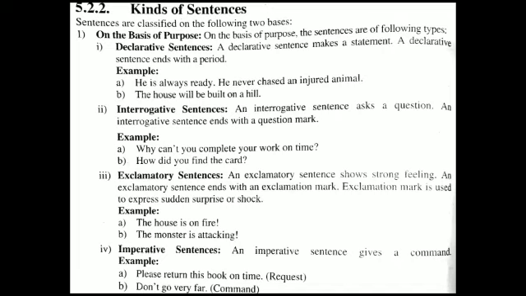Next, kinds of sentences. Sentences are classified on the following two bases. Number 1, on the basis of purpose. On the basis of purpose, the sentences are of following types. Number 1, declarative sentences. A declarative sentence makes a statement. A declarative sentence ends with a period. For example, he is always ready. He never chases an injured animal. Next, the house will be built on a hill.